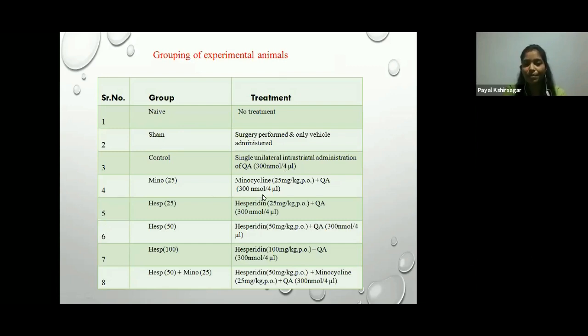Minocycline 25 means minocycline 25 mg per kg orally plus quinolinic acid 300 nanomole per 4 microliters. Hesperidin 25 means hesperidin 25 mg per kg. Hesperidin 50 means hesperidin 50 mg per kg by the oral route. Hesperidin 100 means 100 mg per kg, and the last group is hesperidin 50 mg per kg and minocycline 25 mg in combination.